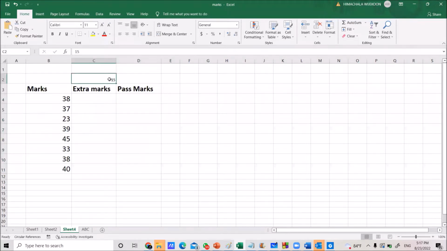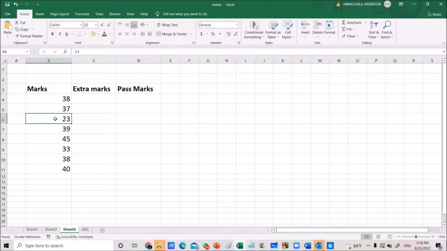Right. Here there are 3 columns: first marks, then extra marks and pass mark. And the marks column has some marks here. Look at the nature of these marks: 38, 37, 23, like that, some lower marks. Right. Then suppose you want to add extra marks to pass the student.